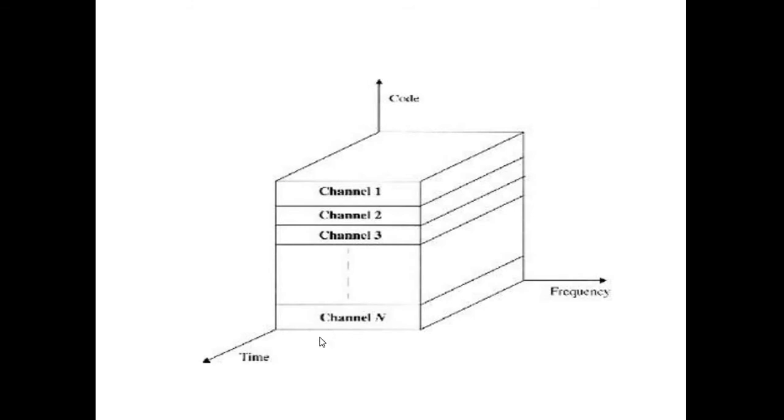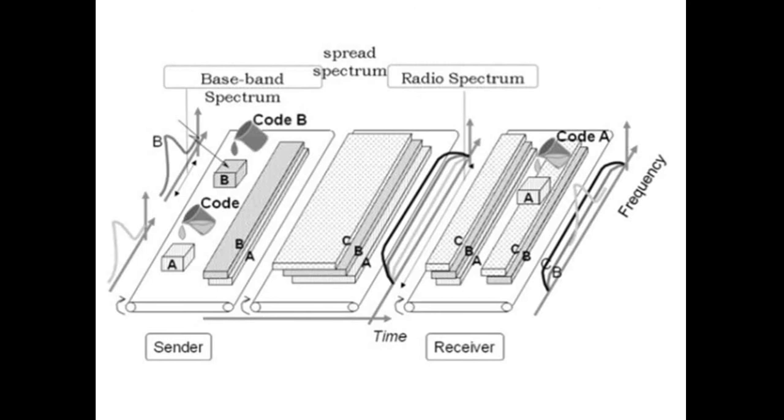Here we can see in the diagram the code axis apart from time and frequency. Each one of the frequency bands is allotted to users, and each one will have a pseudo code. The thing to consider here is that each allotted band space will have the code format, a pseudo random code, and this code will surely be orthogonal for the neighboring users. Since orthogonality is maintained, we can prevent interference.